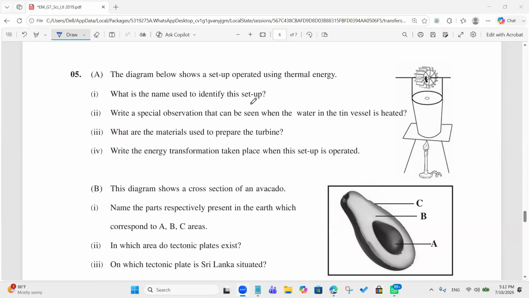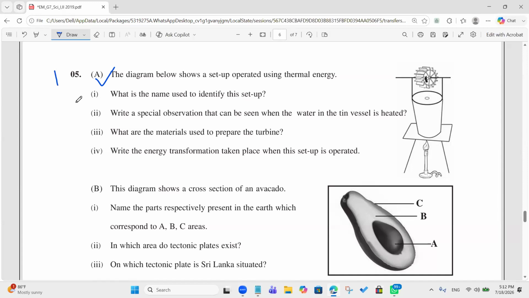The diagram below shows a setup operated by using thermal energy. What's the name used to identify this setup? How do you call it? Steam turbine. Steam turbine. Very good, right? So 1 mark.